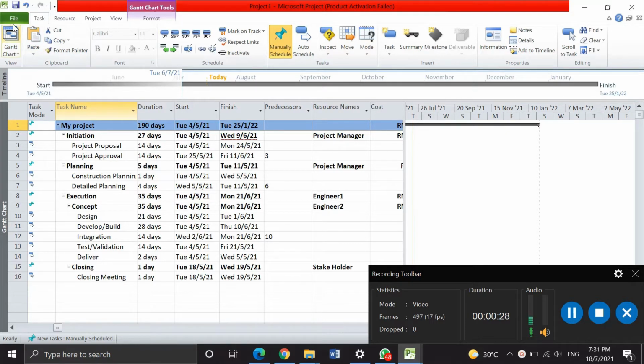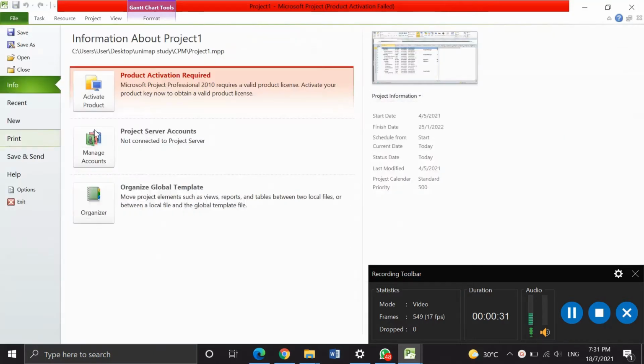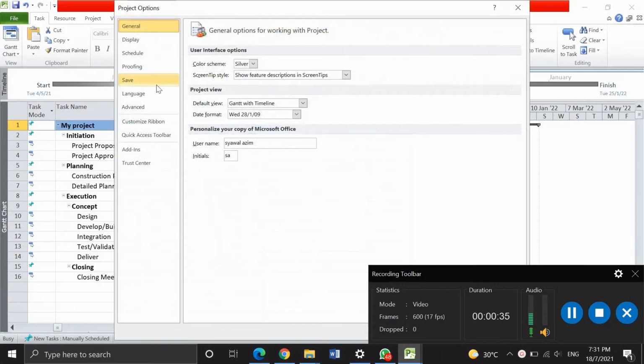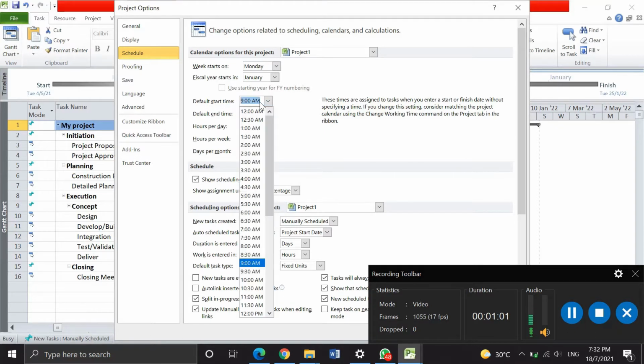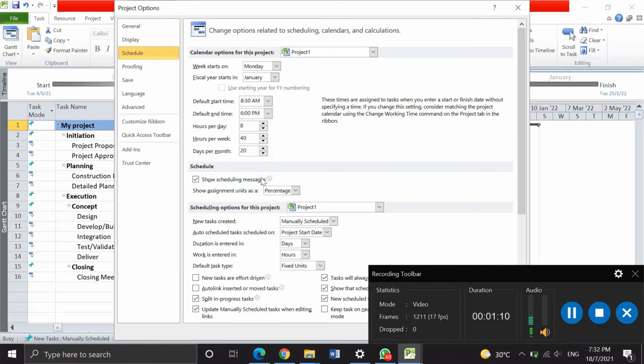For the first one, we have to choose the options. We go to the schedule, and we have to set up the week. Start on Monday, Tuesday, Wednesday. My project will start on Monday, and the start time for the project is 9 a.m. But I will change it to 8:50 a.m.